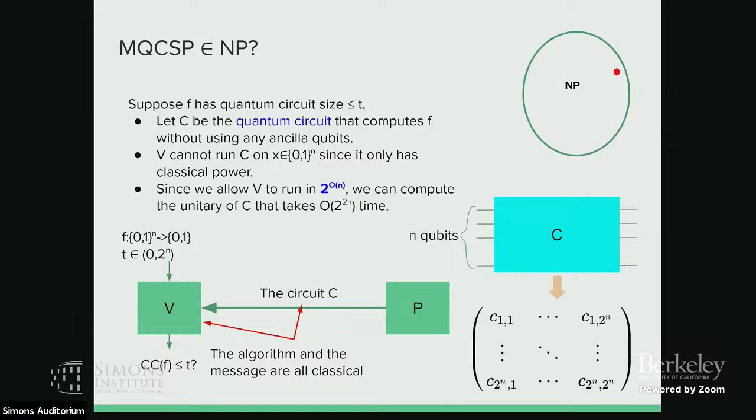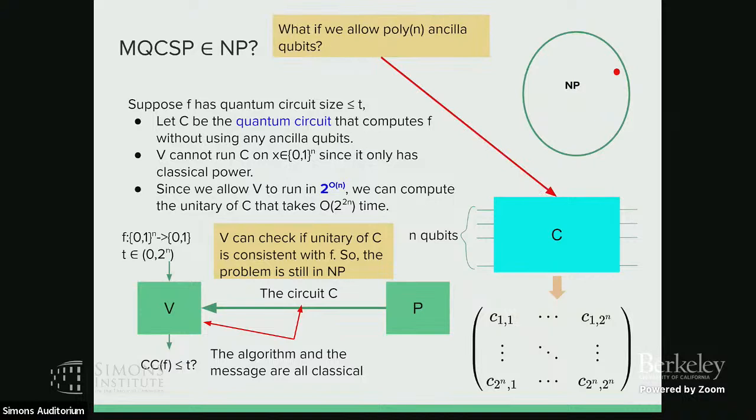But on the other hand, we allow V to run in 2 to the big O of n time, because the input size is 2 to the n. So actually, we can just compute the unitary corresponding to the circuit C. Then, given the unitary, you can check whether the unitary is consistent with the truth table. In this way, you can put MQCSP inside NP, if your circuit only works on n qubits. This just follows the classical proof that MCSP is in NP.